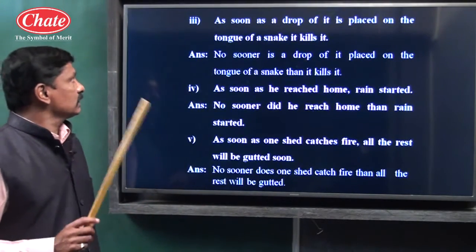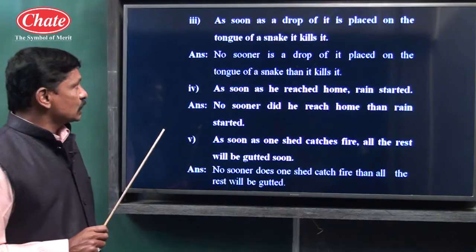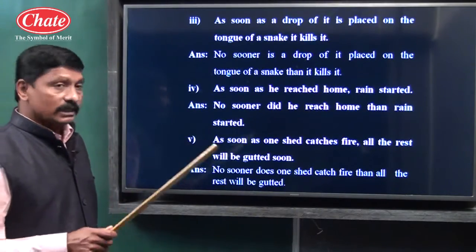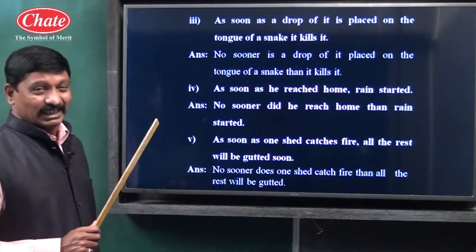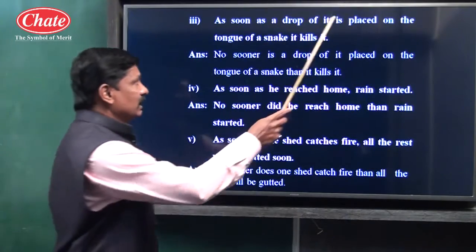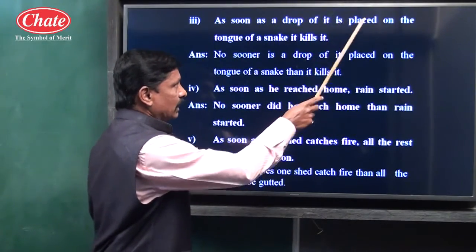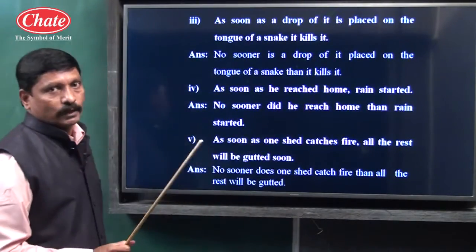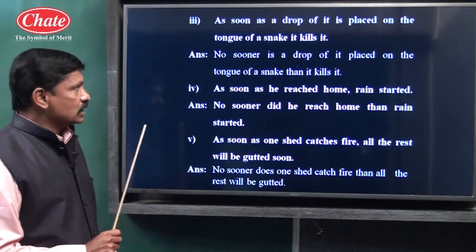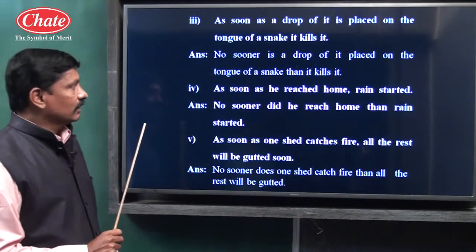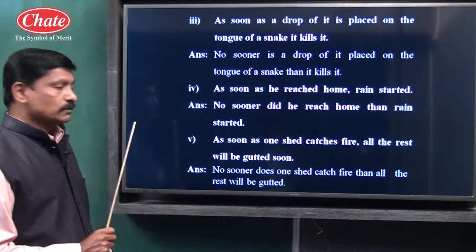Example number 3: as soon as a drop of it is placed on the tongue of a snake, it kills it. Already the auxiliary is given, and it's a passive structure. So children, no sooner is a drop of it placed on the tongue of a snake than it kills it.